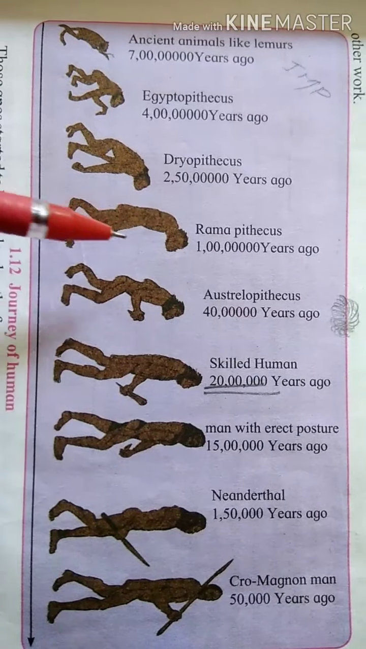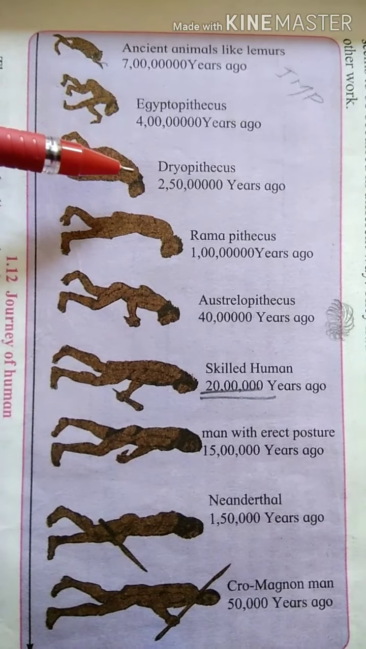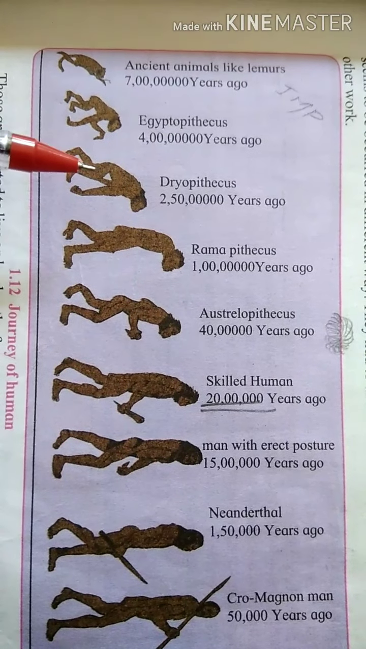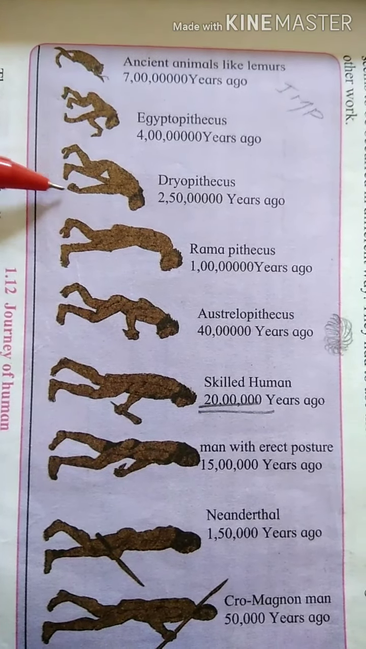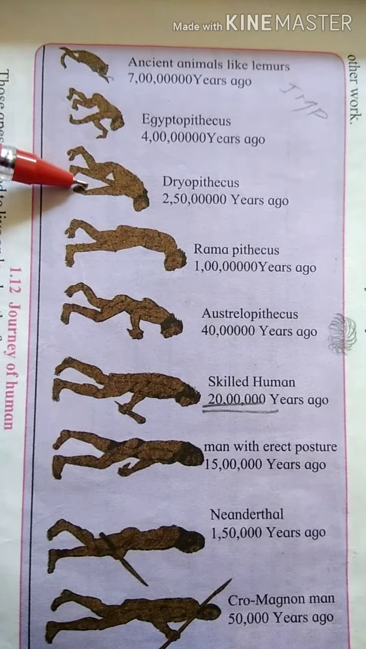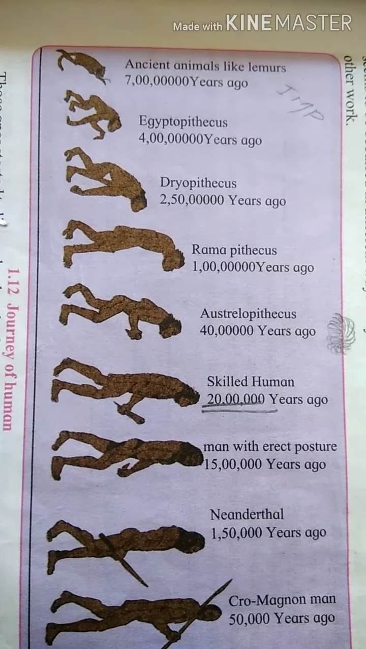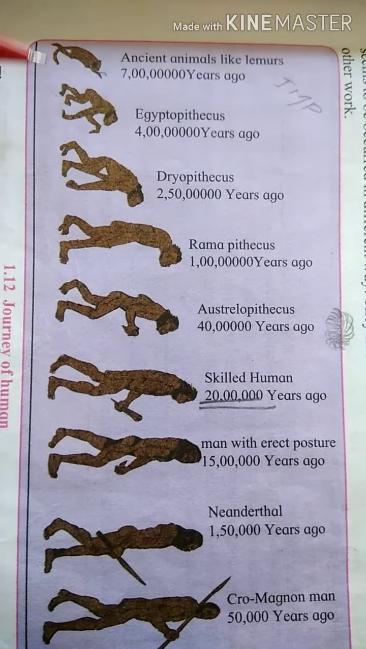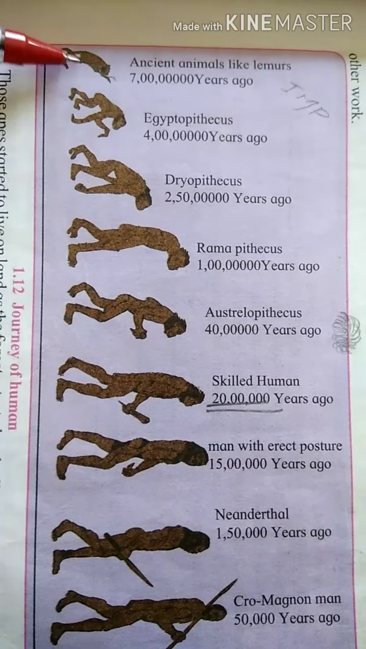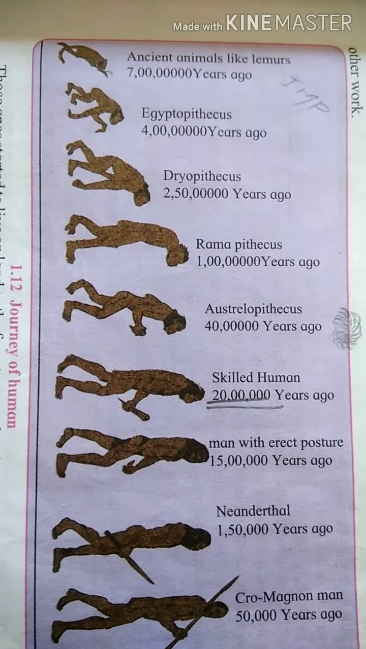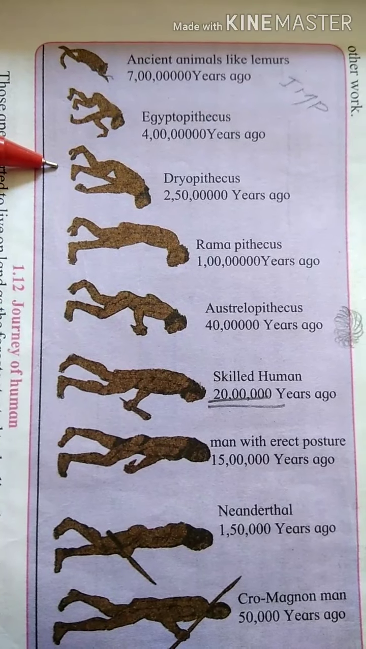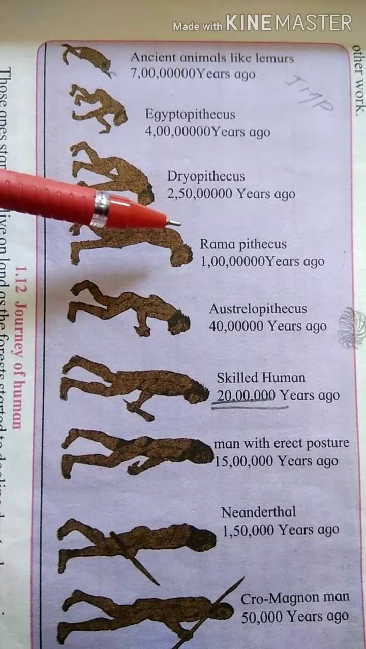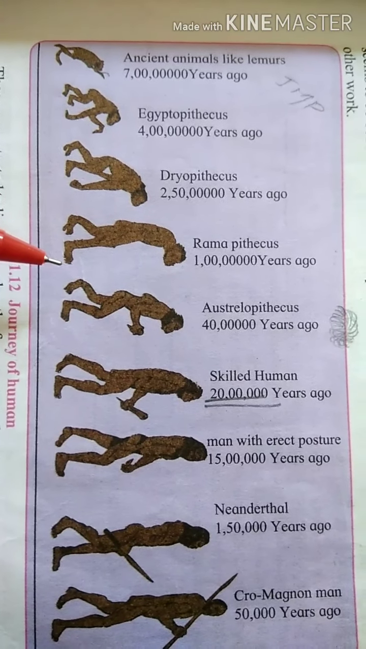Then 2.4 crore years ago, the man was Dryopithecus. The features were that they used hands for eating, and you can see this hand-like structure. They used hands for eating and doing other work, and they started getting adapted to the land, so they started living on the land. The two earlier animals were living in the forest on the trees, but Dryopithecus man was living on the land.